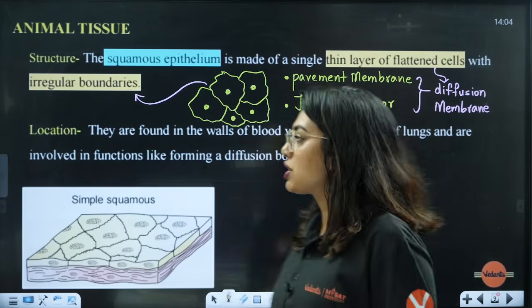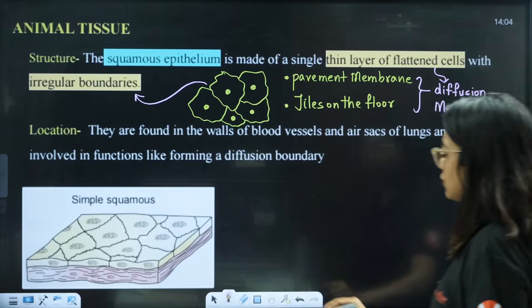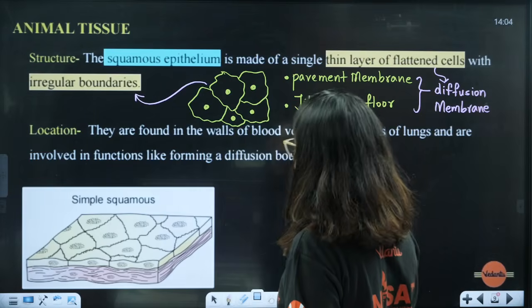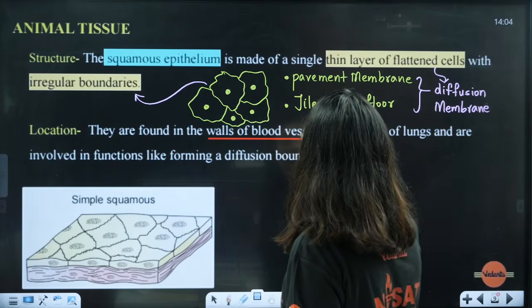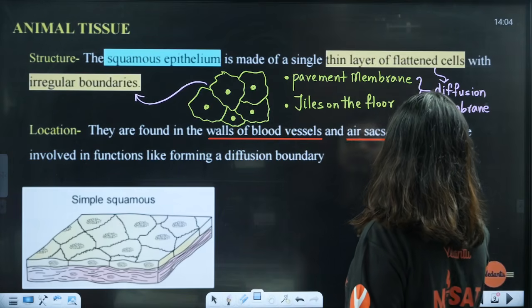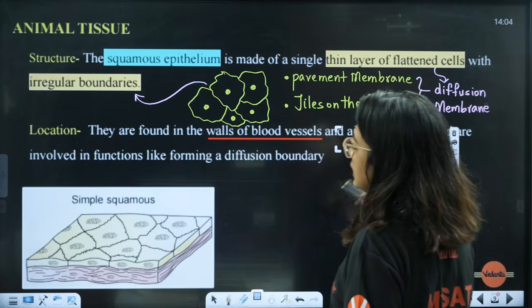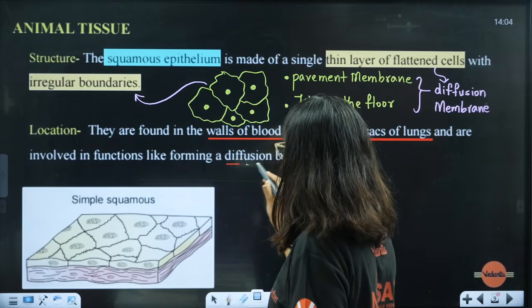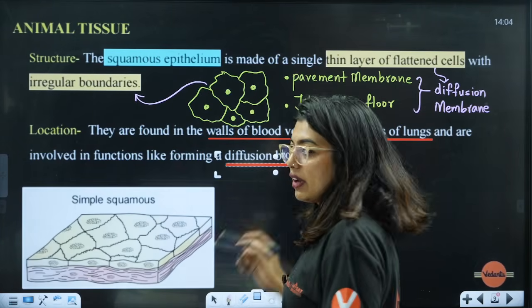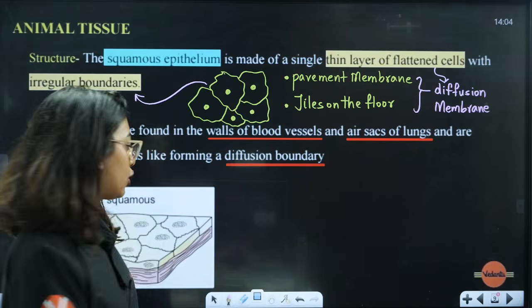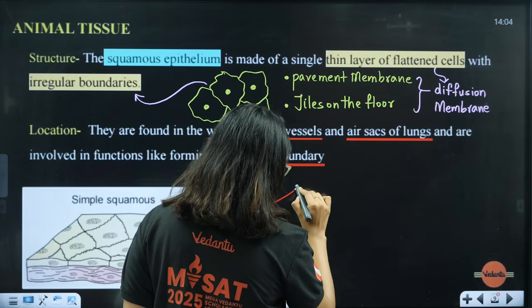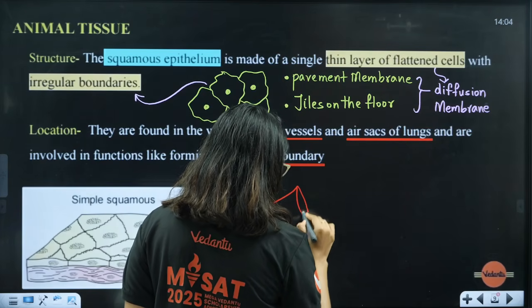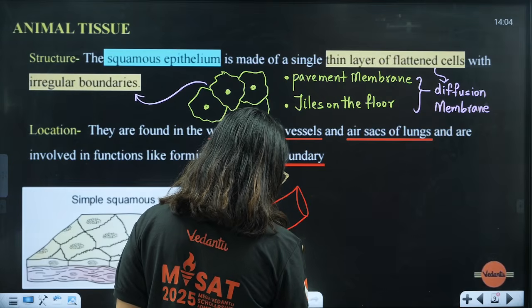Right. Now, location: students, they are found in the walls of the blood vessels, and in the air sacs of the lungs, and are involved in functions like forming a diffusion boundary. So where all will they be present? They will be present on the blood vessels, that is, on the walls of the blood vessels. So on the walls of the blood vessels, these cells will be present.